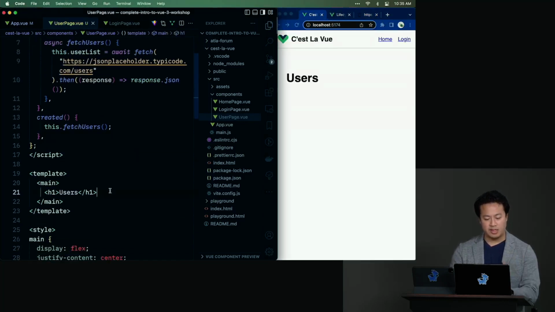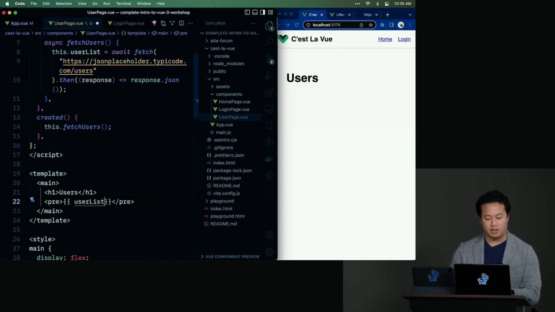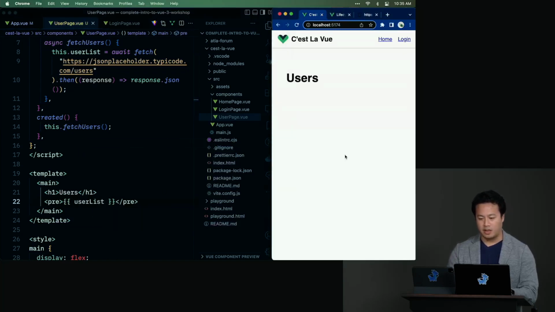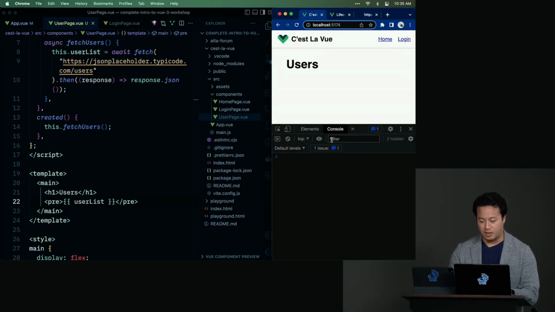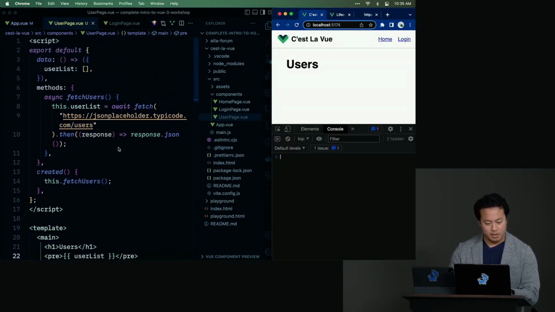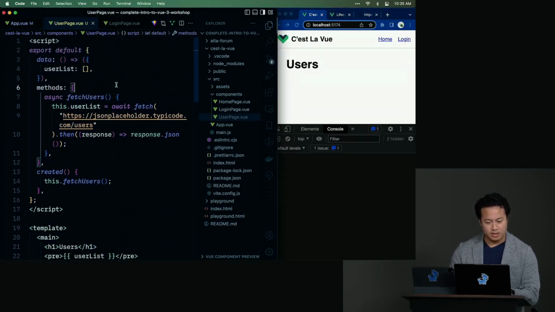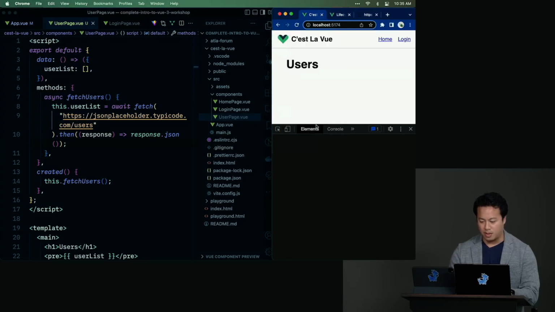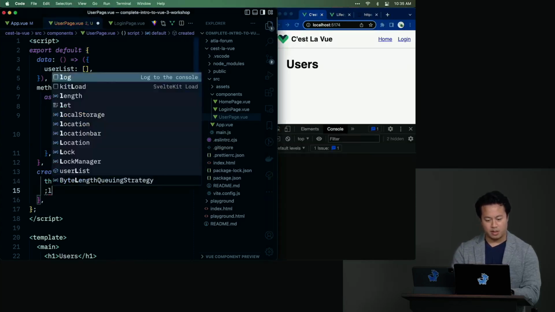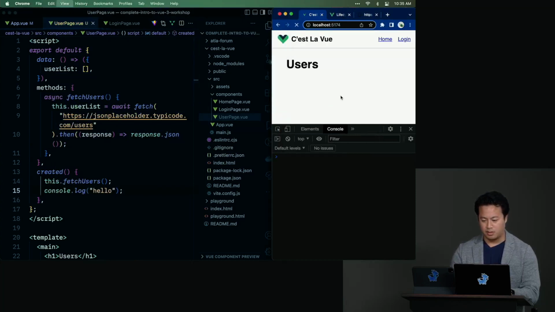And so we aren't seeing anything yet, and that's totally fine because why? We haven't actually rendered it to the screen. So userList, there we go, we saved, and we refresh, and we'll notice, nothing is showing up. And so this.fetchUsers, great, fetch, placeholder, then response.json. Why is that not fetching all of a sudden? So I'm going to log here real quick. Hello. Oh, it's not even logging.